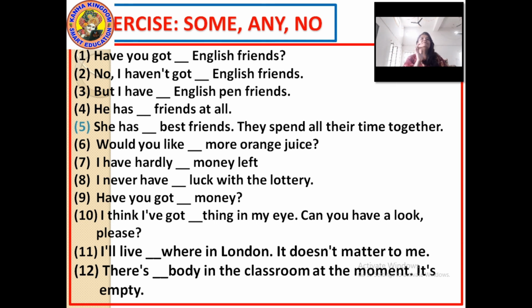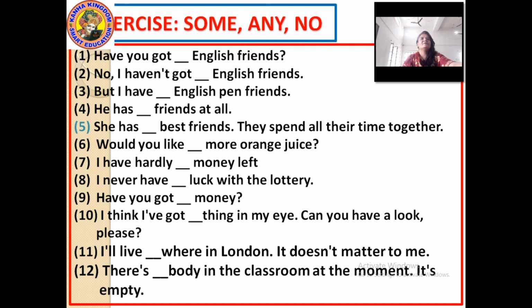I never have any luck with the lottery. Have you got dash money? Positive sentence. Have you got some money? I think I have got something in my eye. Positive sentence. So something in my eye. Can you have a look, please?